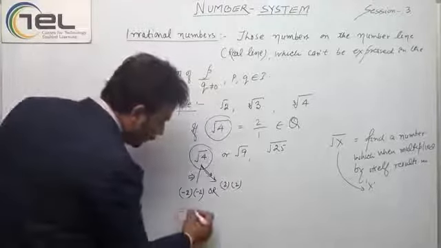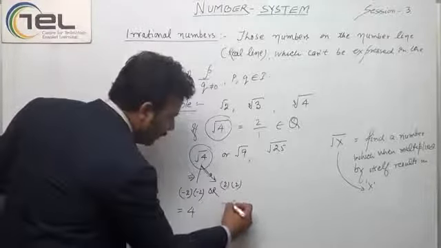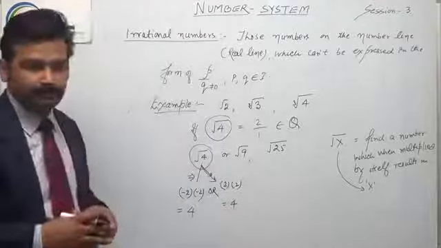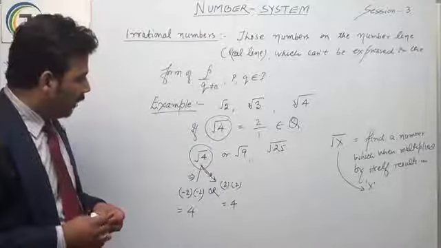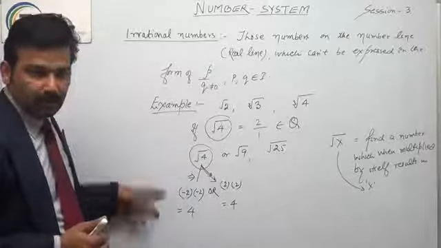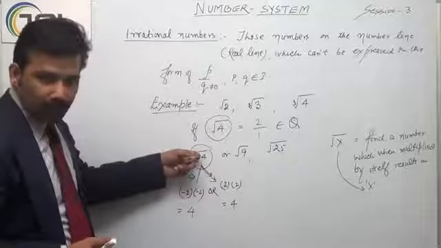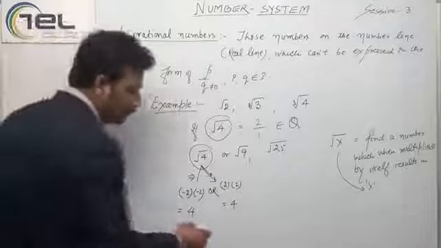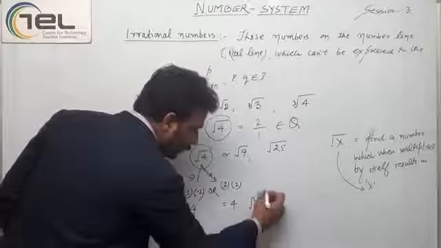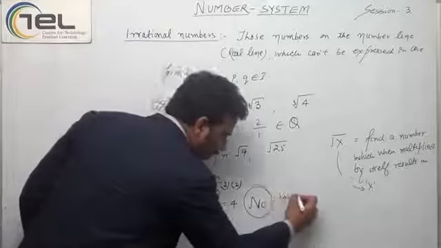In both cases, I am getting 4. So are both of these the square root of 4? No. The answer is no. Why? The question arises.